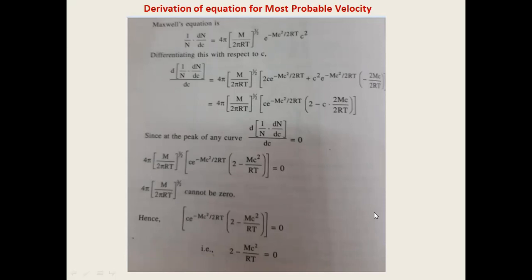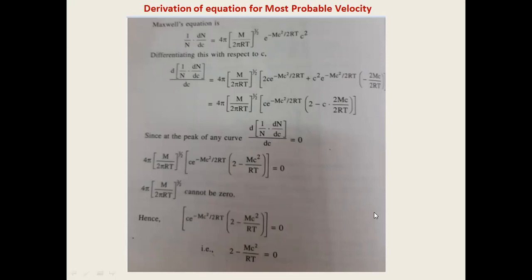And now you can see that the second expression is a sum of two terms, and you can take c e to the power of minus mc² by 2RT as common in both the terms. If you do that, the remaining part will be that. And this is the final solution we have arrived at.